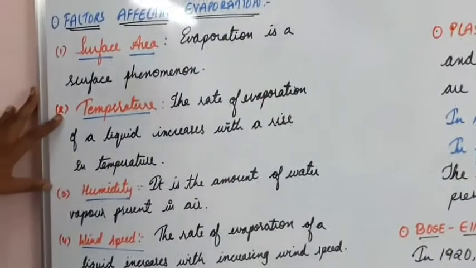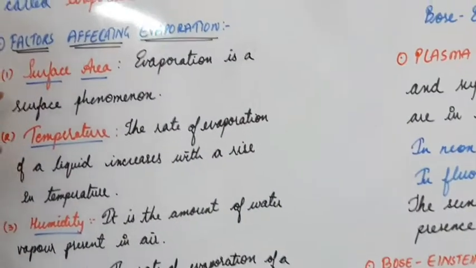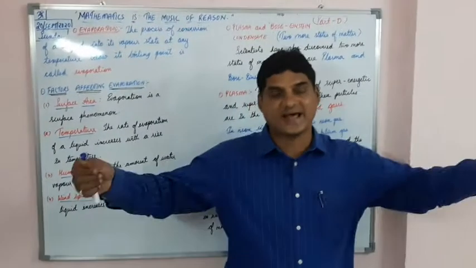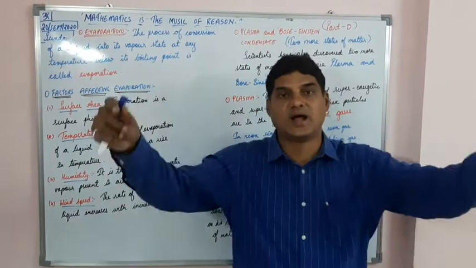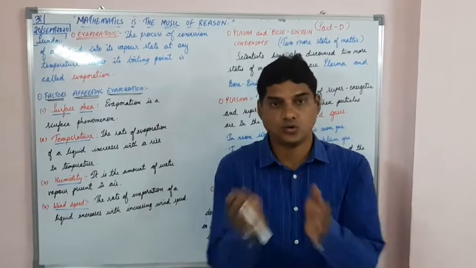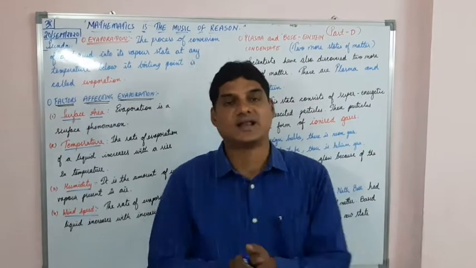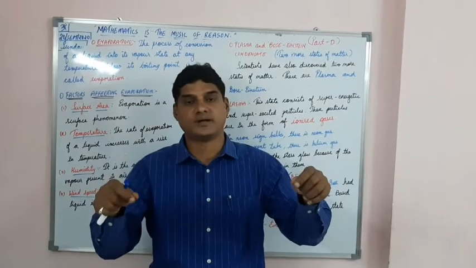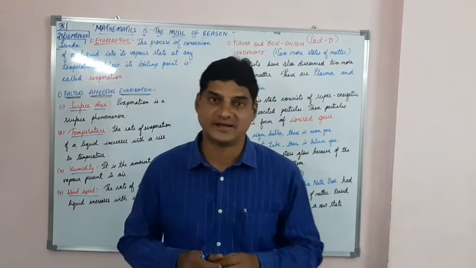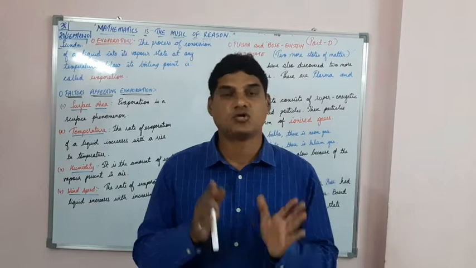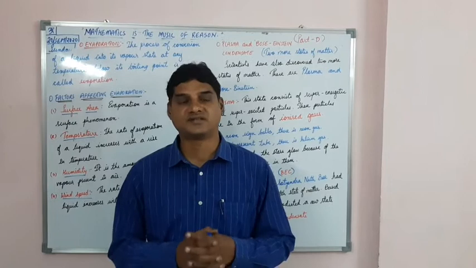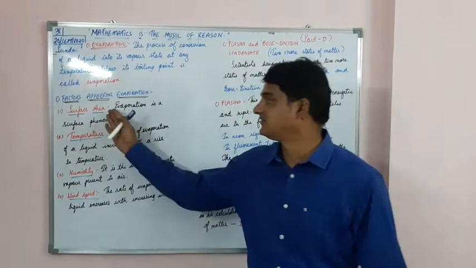Clear? That's why it is known as a surface phenomenon. For example, if you are drying clothes, what do you do? You spread the entire clothes and hang them on the rope. You don't fold them and dry them. You spread them on the rope so that the clothes will completely dry after some time. The best example of surface area.